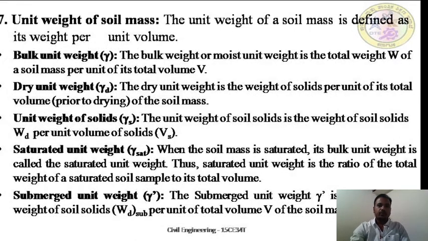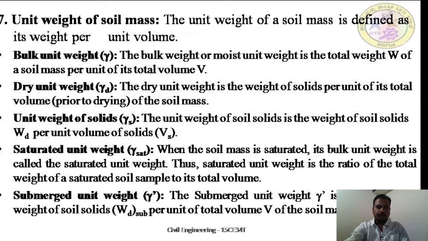So, unit weight of soil mass. The unit weight of soil mass is defined as its weight per unit volume. Bulk unit weight we can represent as gamma. The bulk unit weight or moist unit weight is defined as the total weight W of a soil mass per unit of its total volume.